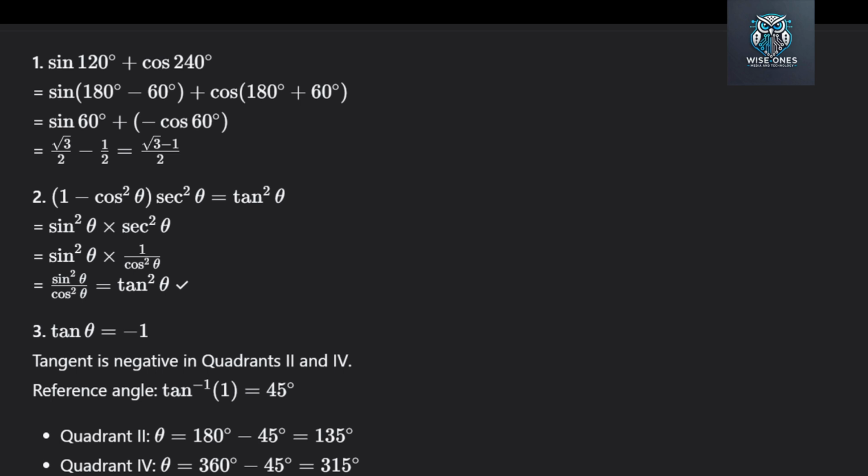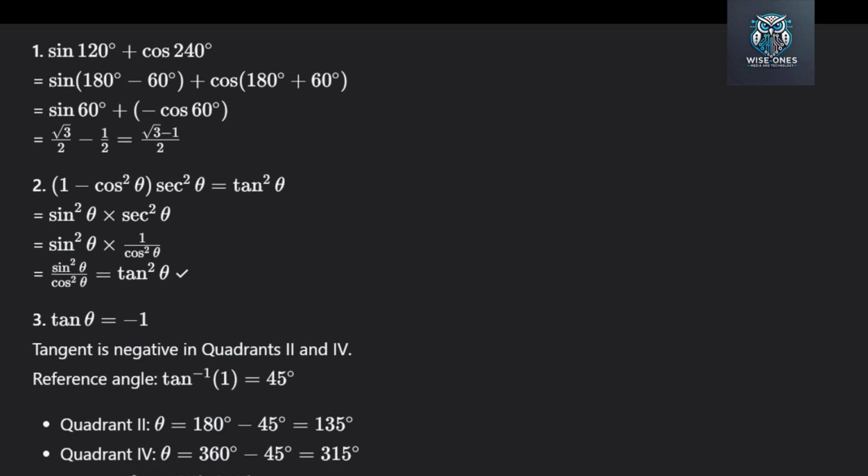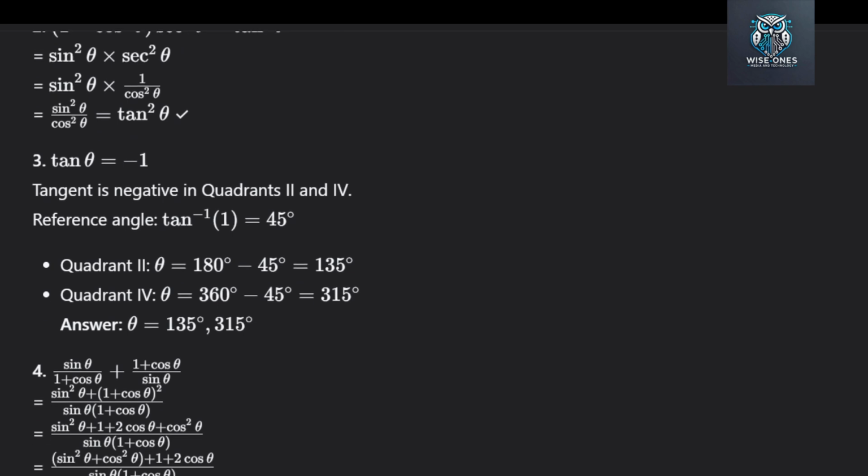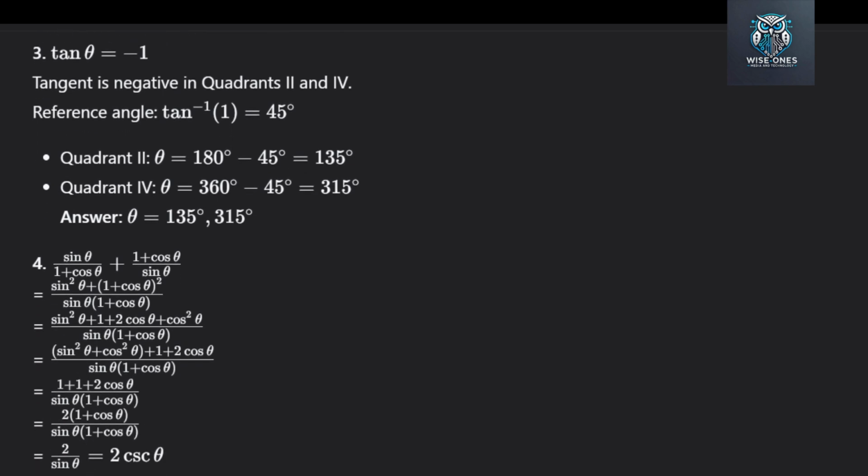Answer 2. Prove that (1 minus cos squared theta) times secant squared theta equals tangent squared theta. 1 minus cos squared theta is sine squared theta. Secant squared theta is 1 over cos squared theta. So we have sine squared theta times 1 over cos squared theta. This is sine squared theta over cos squared theta, and that equals tan squared theta. Proven.